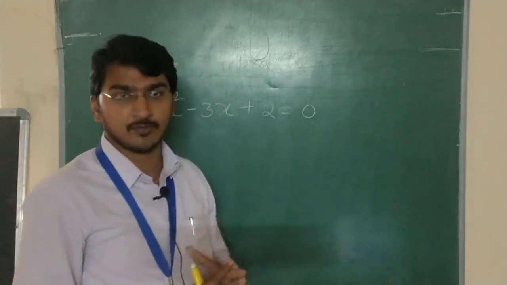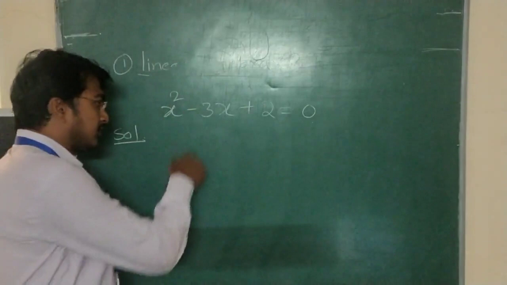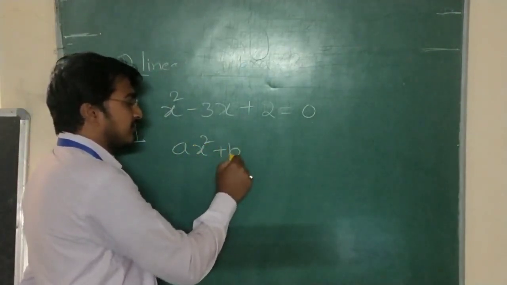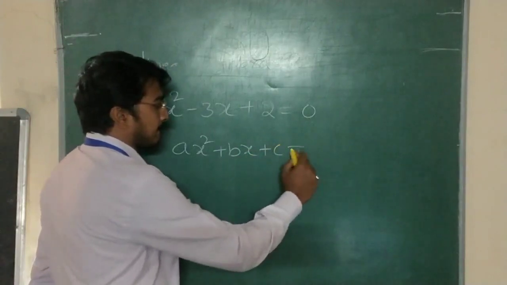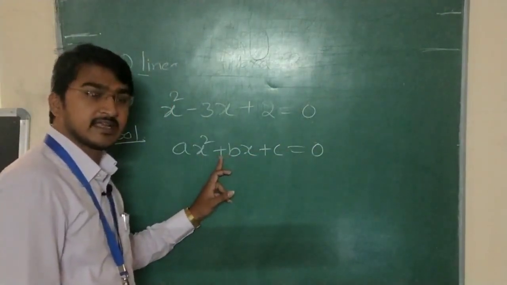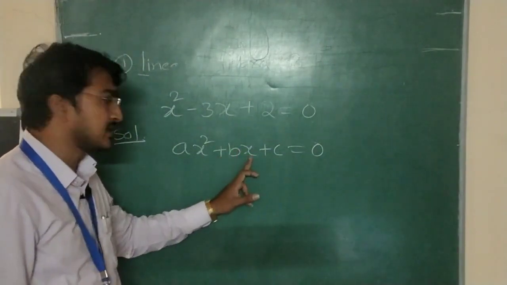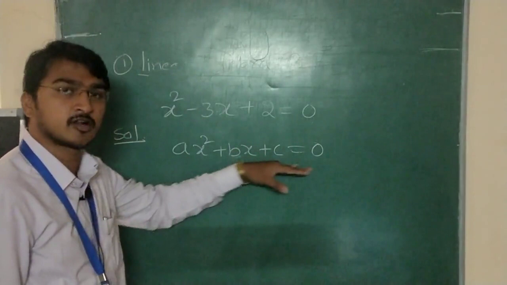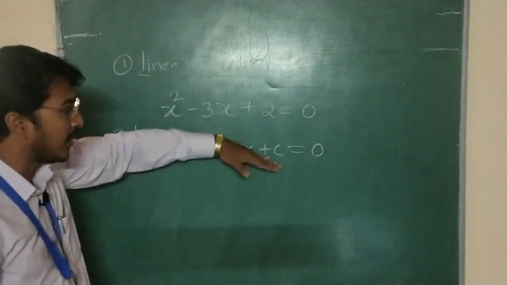Now compare this equation with our general algebraic equation form, ax square plus bx plus c is equal to 0. This is a second order algebraic equation. Now I am comparing these two equations.